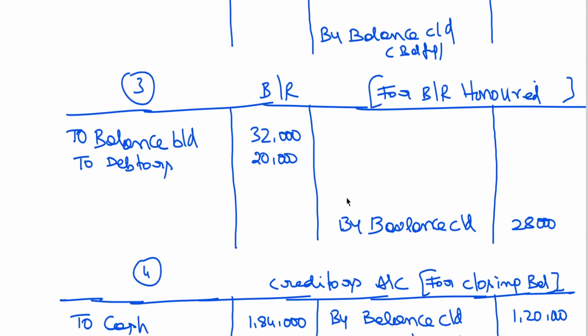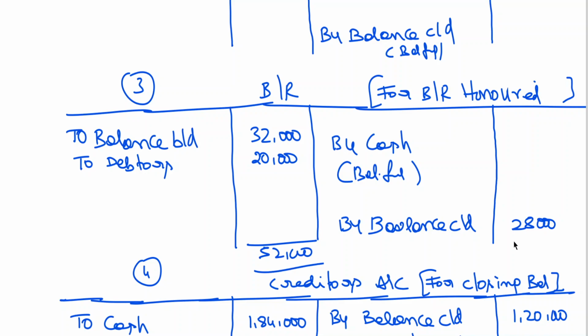Bills receivable honored will not have any impact, because I have the opening balance and bills receivable drawn during the year, and the closing balance. This obviously has to be by cash. Why am I cross-checking this? Because if there is any information missing, there are two possibilities: bills receivable honored, bills receivable dishonored. When bills receivable honored is missing and there is no information on bills receivable dishonored, obviously it is only bills receivable honored as the balancing figure.